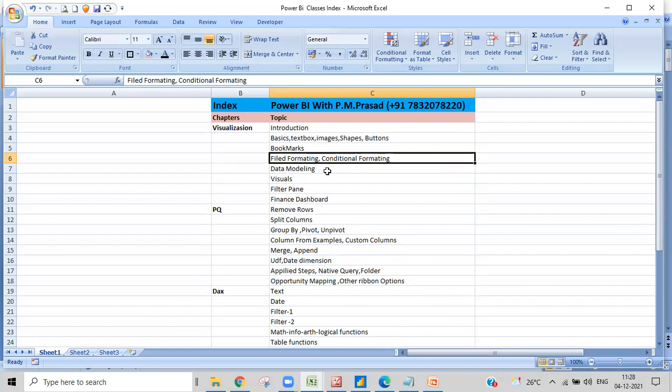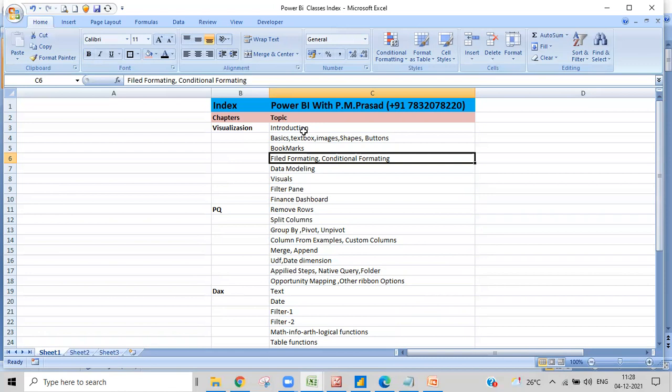And then data modeling every day after the class, I'll send you the link of that particular video where you can go through and see the things. Not only a single video, each and every session will be recorded, and each and every session's link will be given, so that if you are not sure about the logic or the content, you can go back and check that particular part in the video, and then you can work upon that.